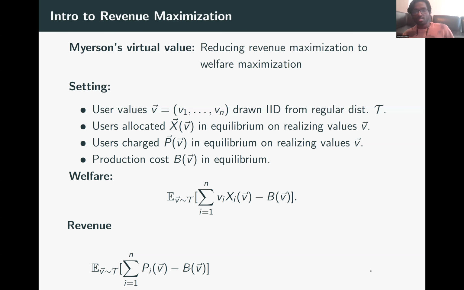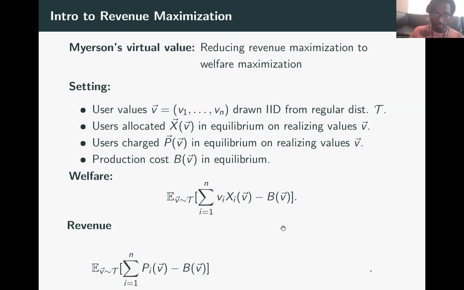However, the welfare optimization problem is the following. It just says, okay, look, what is the value created for the users? When user i has value vi, it gets a value of vi per unit item. It gets allocated with probability xi of v. So the user gets a value vi times xi of v. We sum over the total value per user minus the production cost.